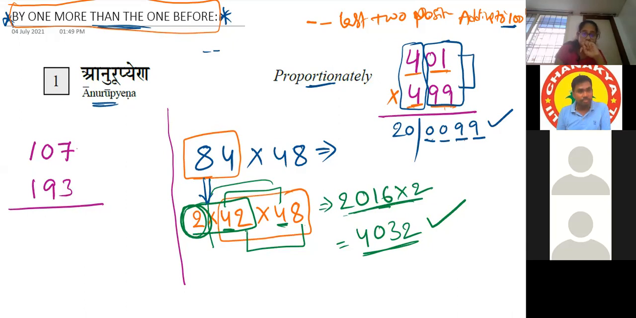200099. Got it? Yes, sir. If the last units place is adding to 10, we have to think of only the last 2 digits. If the last 2 digits are adding to 100, we have to think of the last 4 digits. Right? So now we are moving to our exercise.